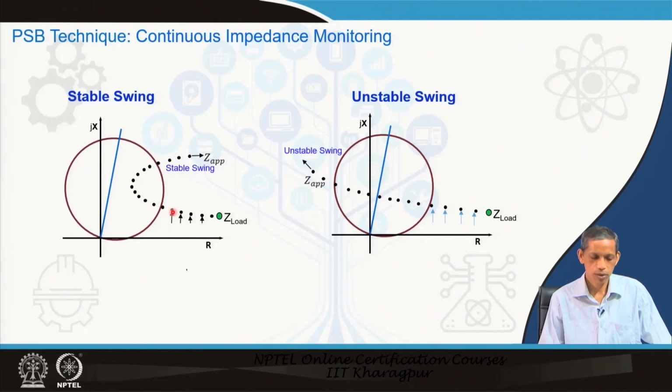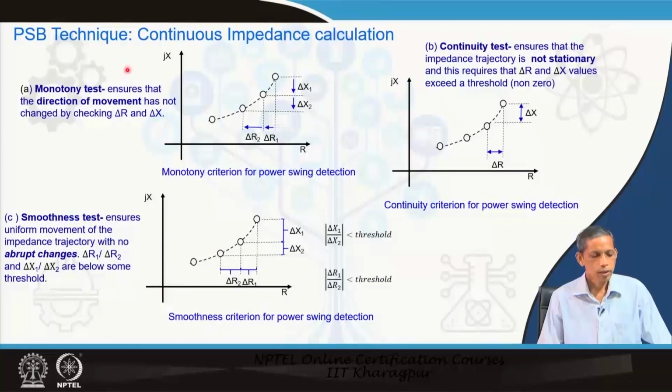or on the swing versus fault identification issue. In the continuous impedance calculations, as already mentioned, 3 things are checked: the monotony test, the continuity test and the smoothness test. These 3 tests are checked by the relay, and from them it confirms whether it is a swing or a fault.